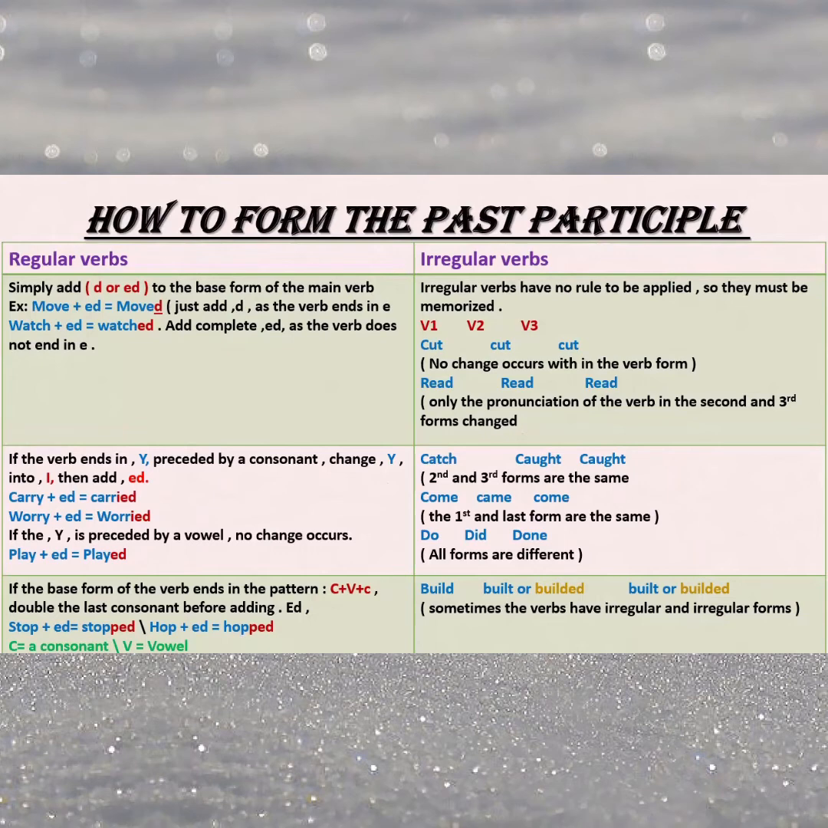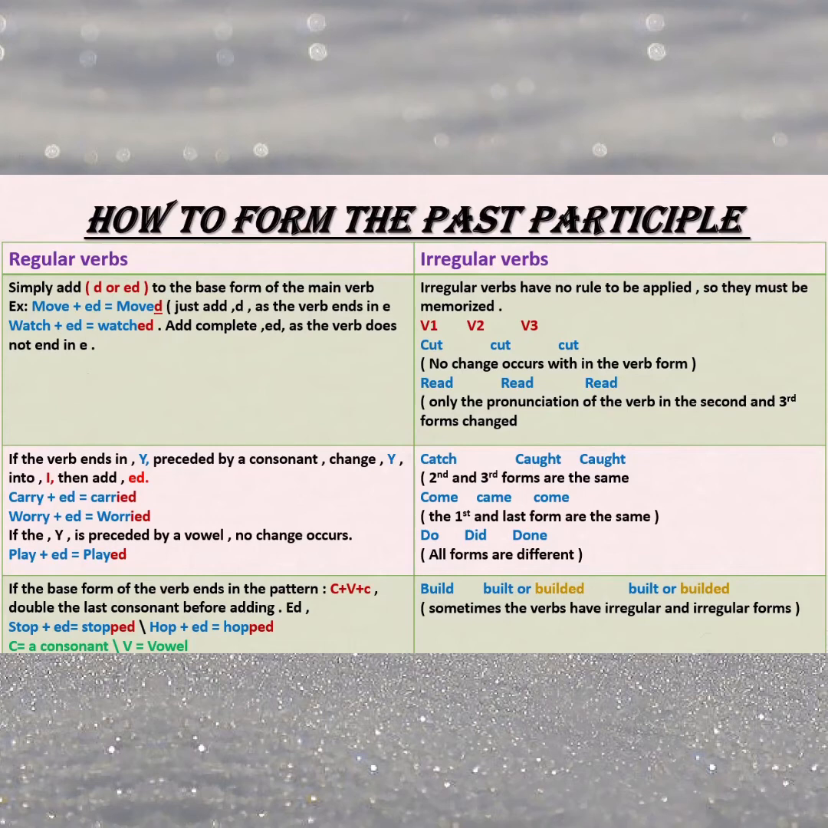What about D and ED? If the verb ends in E, like move, just add D, becomes moved. And if the verb doesn't end in E, like watch, add ED. So it becomes watched. This is as a general rule. Final E, add only D. No final E, add ED. Most verbs are like this. We have some spelling rules related to the regular verbs.